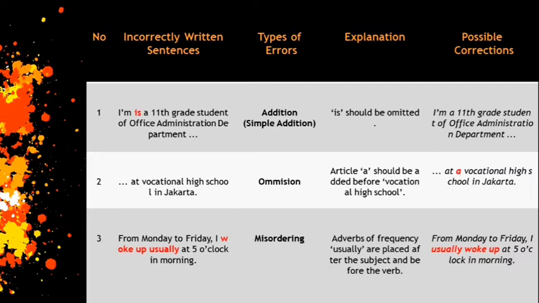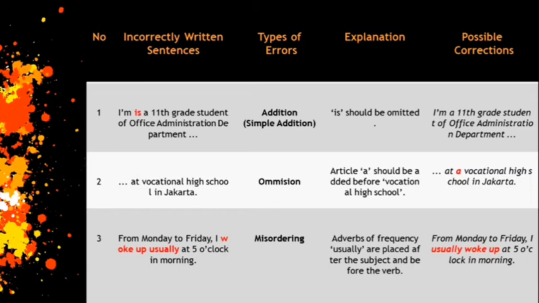The second error was still in the first sentence. He said, "At vocational high school in Jakarta." The type of error in this sentence is omission because article "a" should be added before vocational high school. So the correct sentence should be, "At a vocational high school in Jakarta."